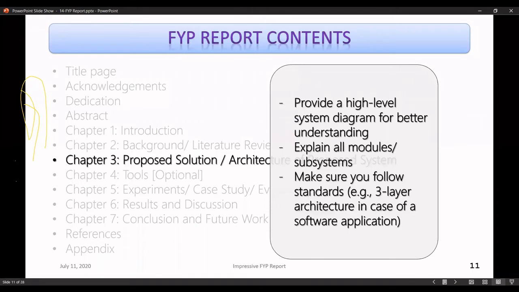Similarly, of course, you have to explain all the modules, the working of your project. So these are some of the most important things that I have included. Of course, you can add more details in this chapter.